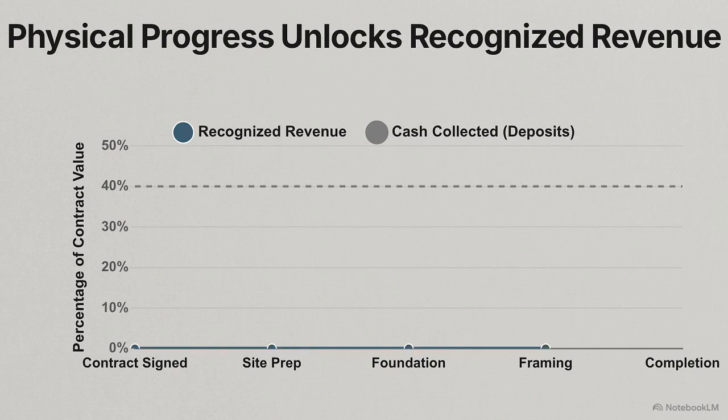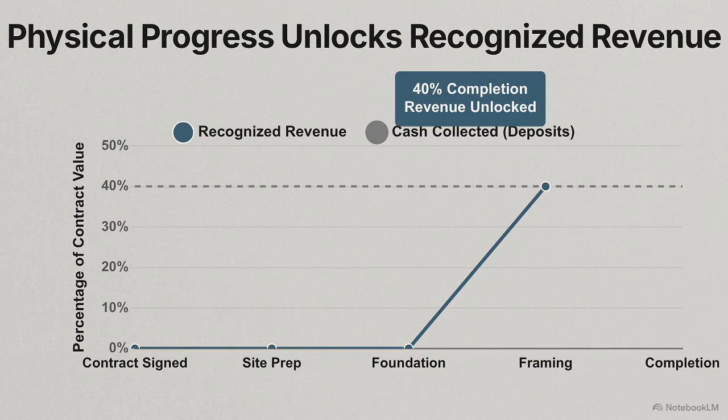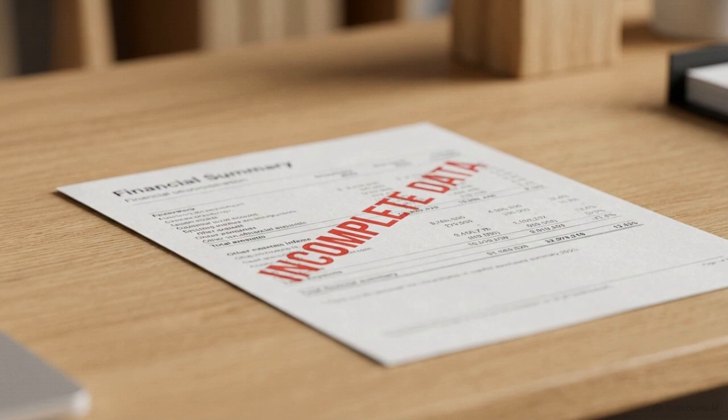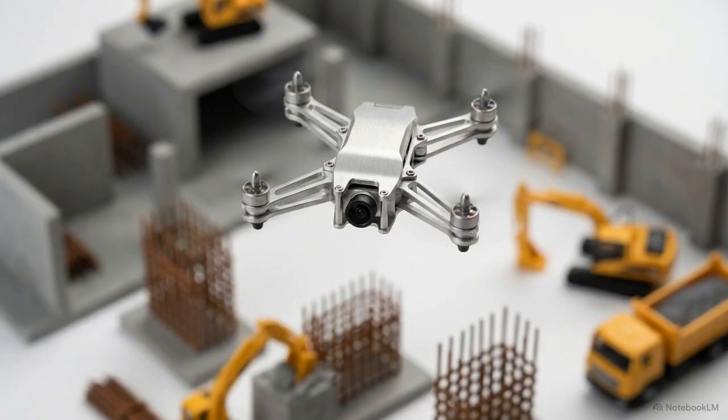That is because the IFRS 15 standard strictly prohibits recognizing that collected cash as immediate revenue. IFRS 15 dictates revenue from customer contracts is recognized only as physical performance obligations are satisfied. This percentage of completion method is for off-plan sales. If the foundation and framing represent 40%, under IFRS 15, an accurate income statement cannot exist without granular, real-time data from the physical construction site.